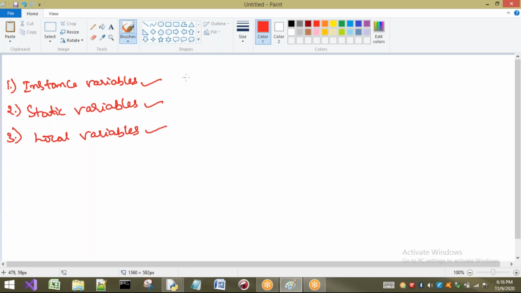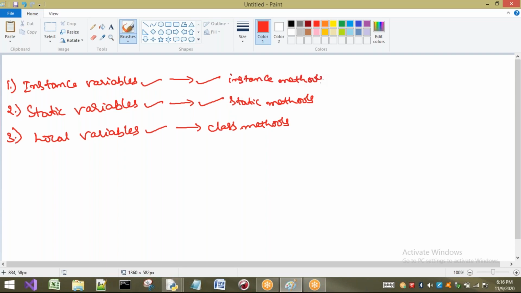And also in the same way, if you are going to consider methods, we have instance methods, we have static methods, and we have class methods. We can have these in our class. So these are the three types of methods and three types of variables we can use in our class. Okay, right. So this is briefly about our methods and variables.